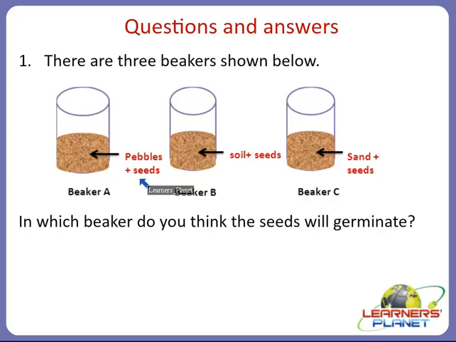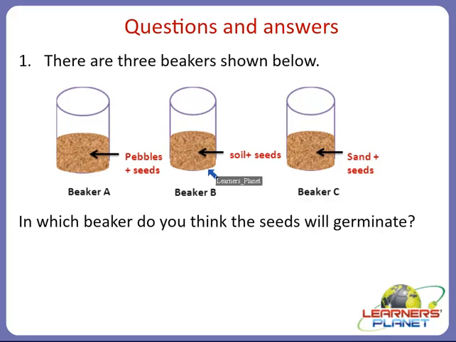So if we are keeping seeds with the pebbles, they will not be able to germinate because this is not the right or the favorable condition for the seeds to germinate. So in beaker A we will see no growth because seeds will not germinate with pebbles.